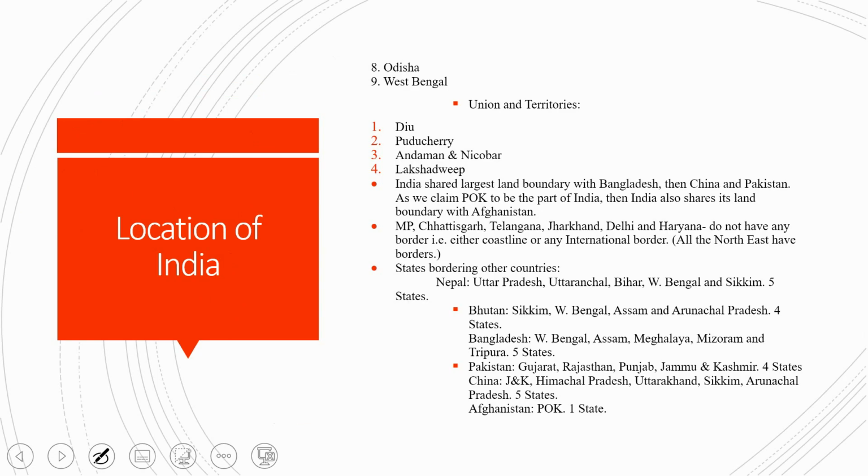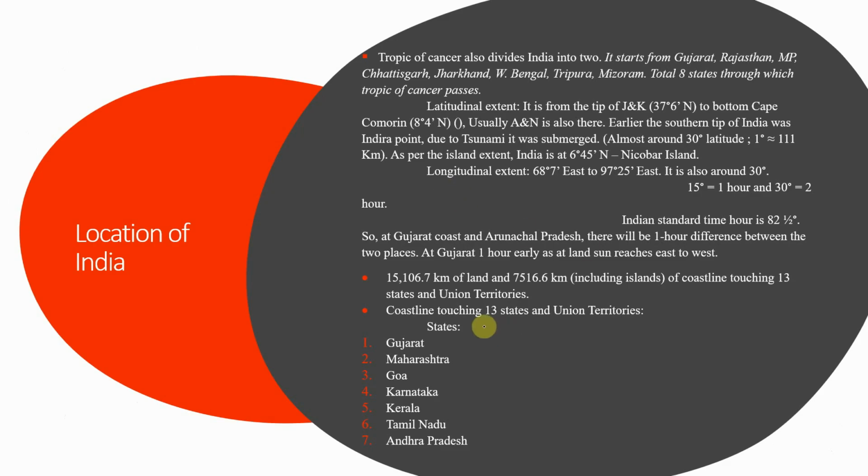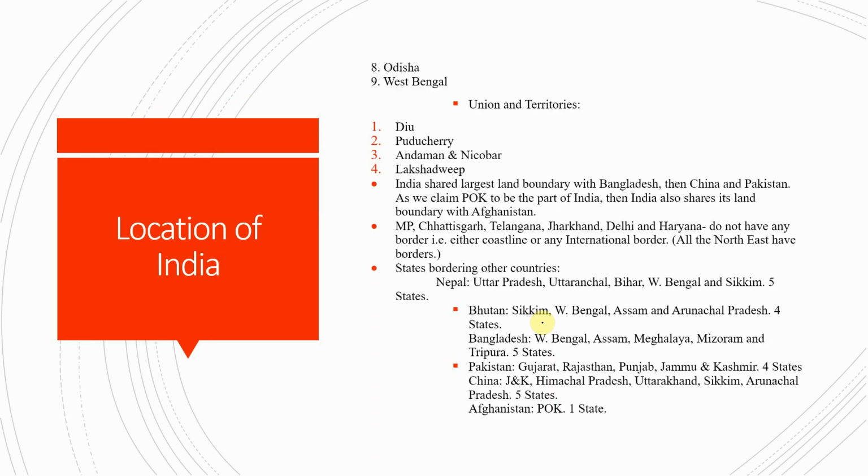Then you will have Odisha and West Bengal, and the union territories that touch the coastline: Diu, Puducherry, Andaman and Nicobar, and Lakshadweep, okay? So these are total 13 states and union territories. 9 states and 4 union territories, so 9 plus 4, 13.